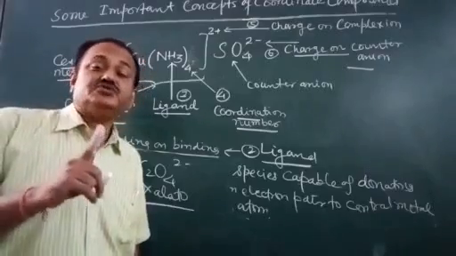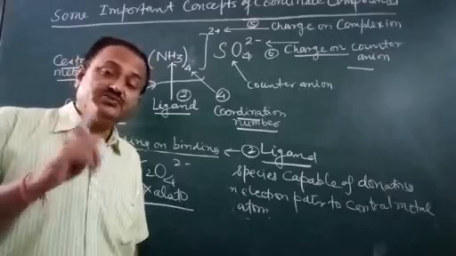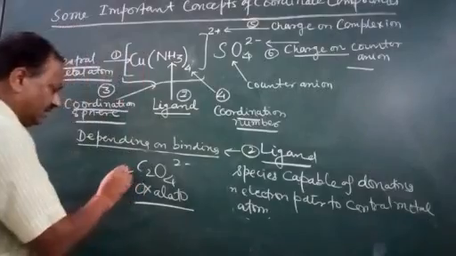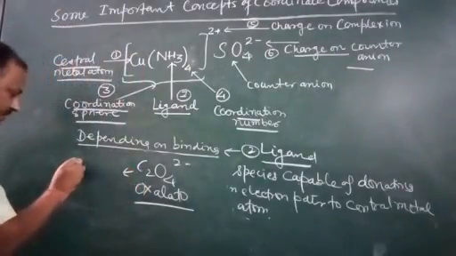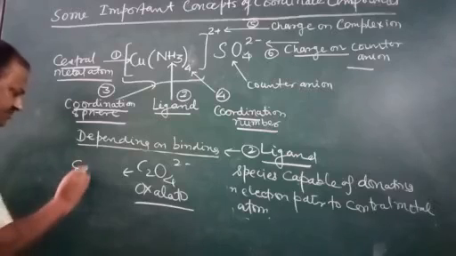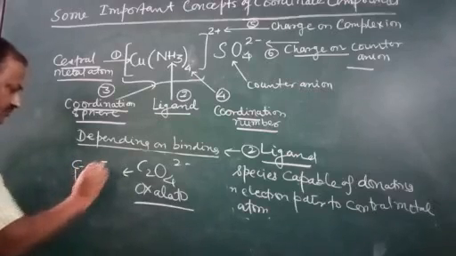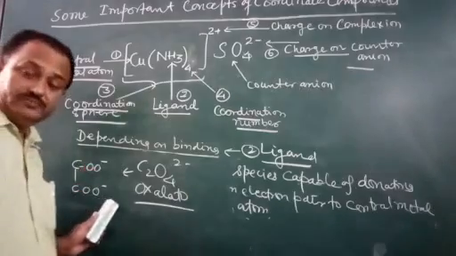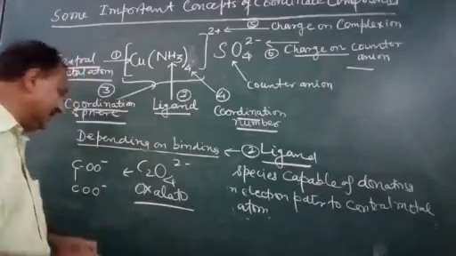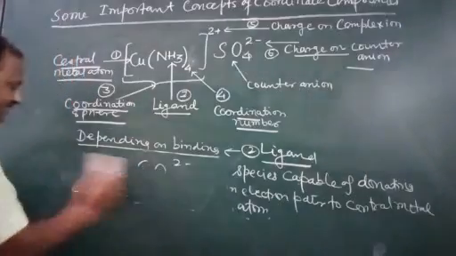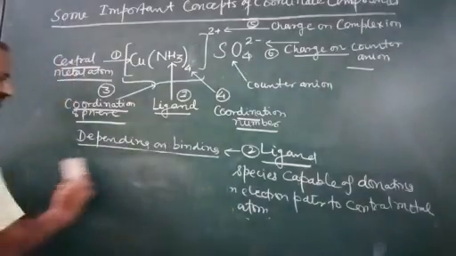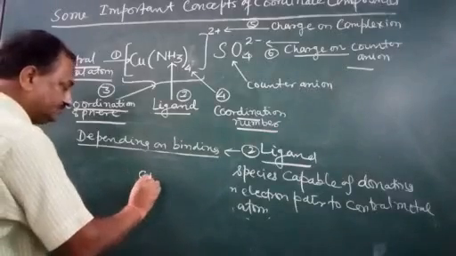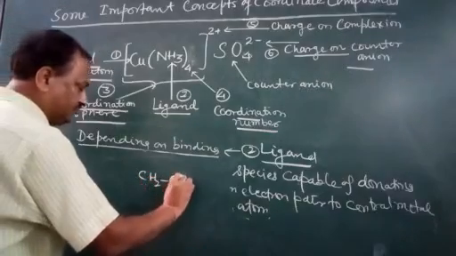So the suffix is O. Now see how in this oxalato, this C and this oxygen bind. So this is called a bidentate or didentate ligand.